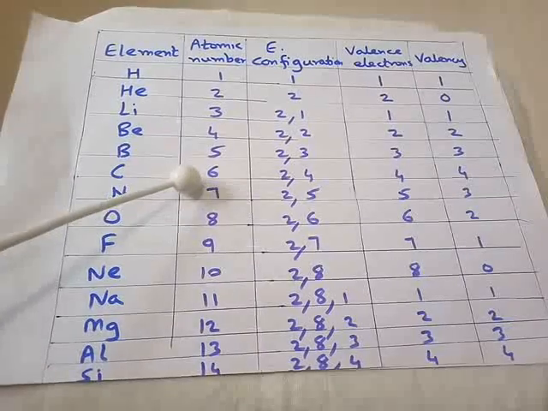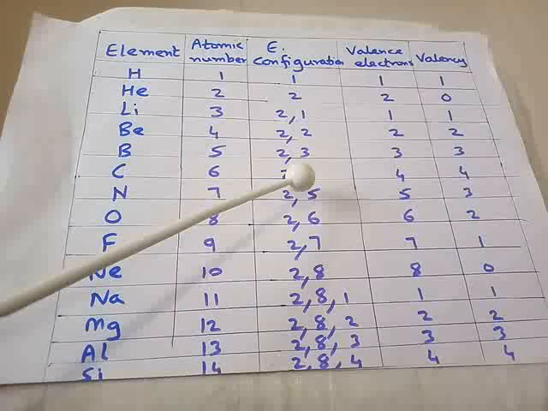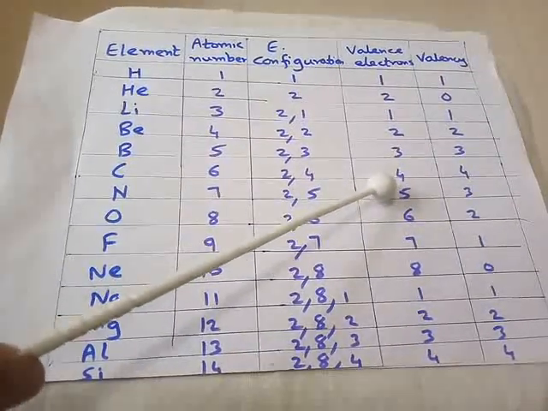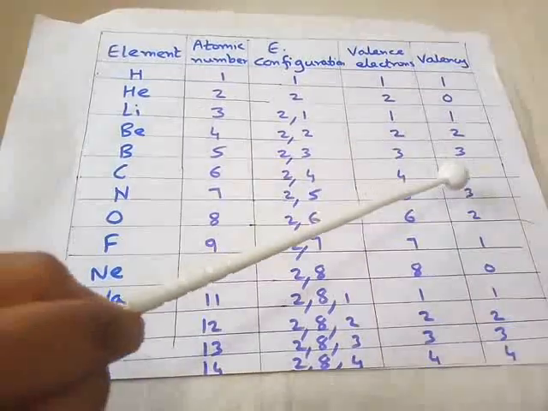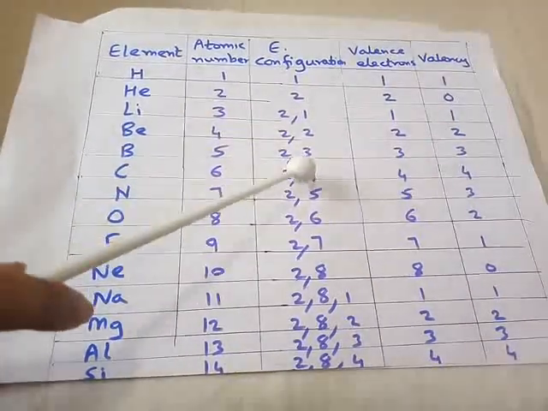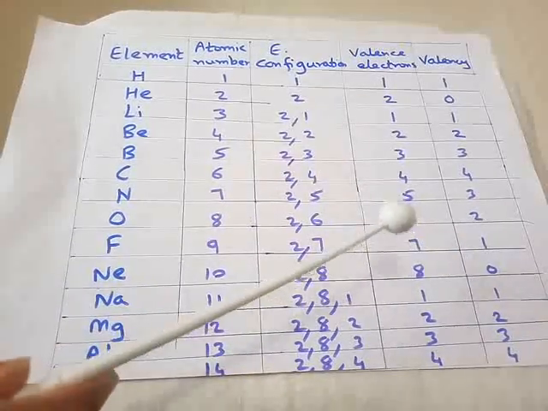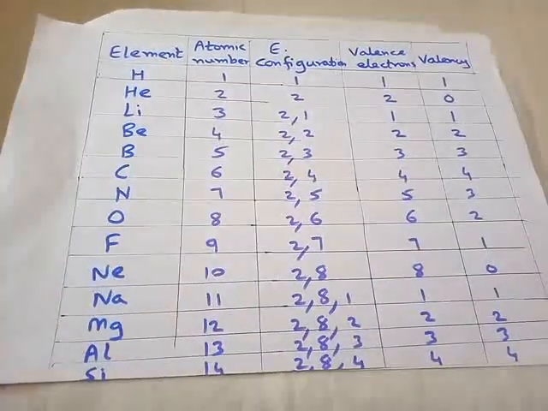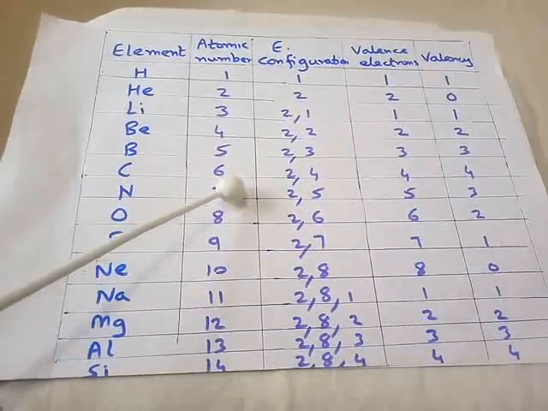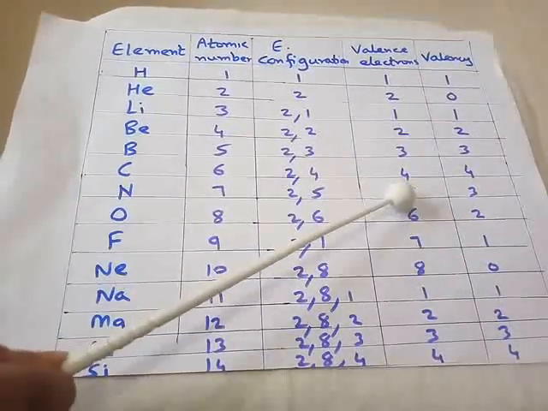Carbon atomic number is 6. Electronic configuration 2, 4. Valence electrons are 4. Valency is also 4 because carbon will either take 4 electrons, so here it will become 8, so it will be stable, or it will give away 4 electrons. So by giving away it can also be stable. Nitrogen 7, 2, 5. So 5 electrons in the outermost orbit.